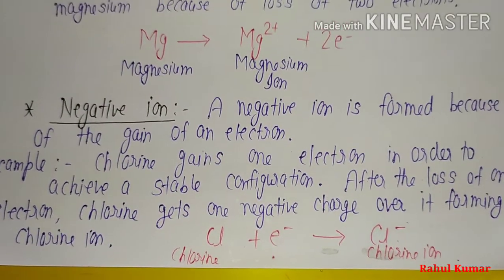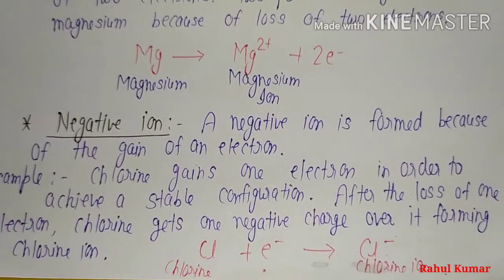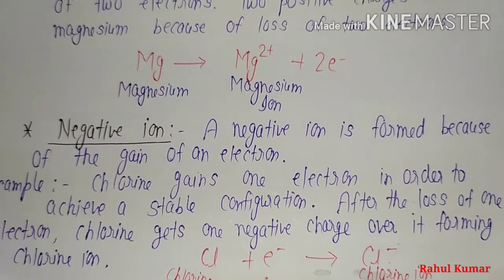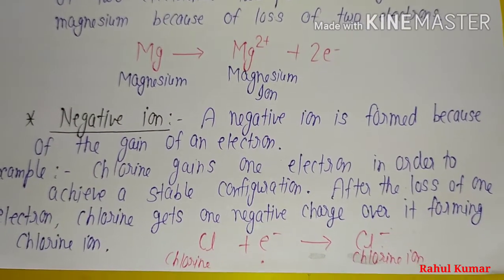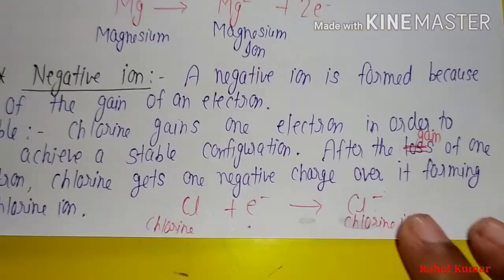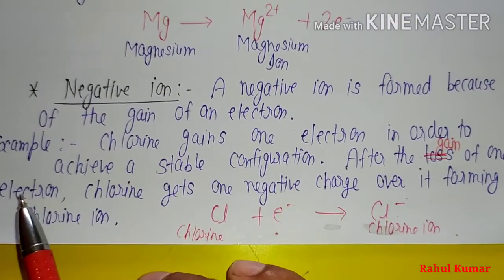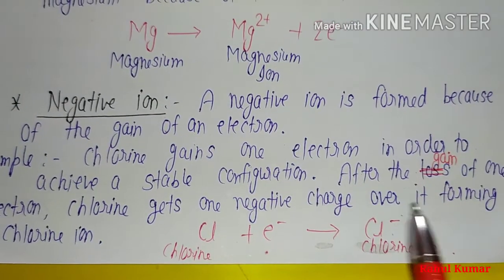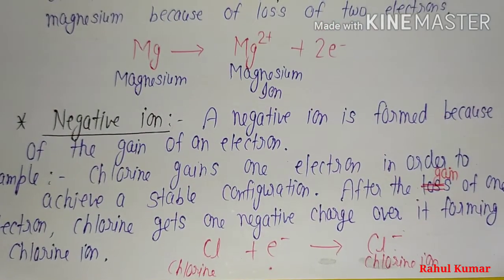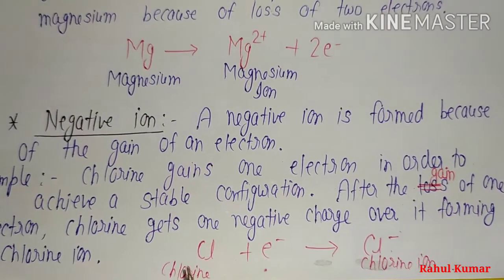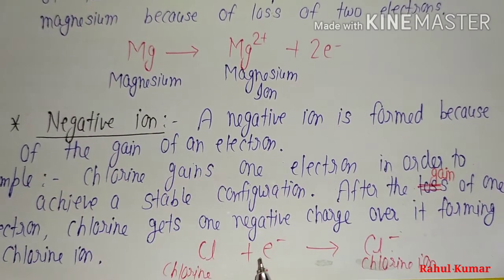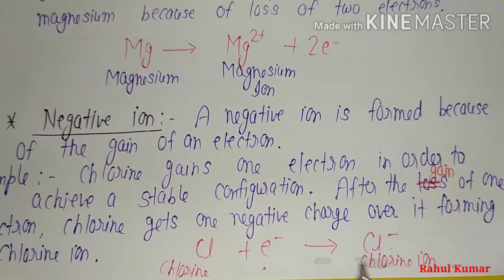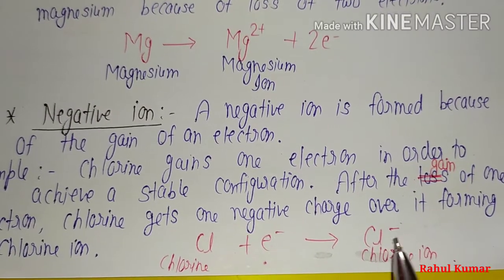For example, chlorine gains one electron in order to achieve a stable configuration, and after the gain of one electron, chlorine gets one negative charge, forming the chloride ion. We can see that when chlorine gains one electron, it becomes a negative ion.